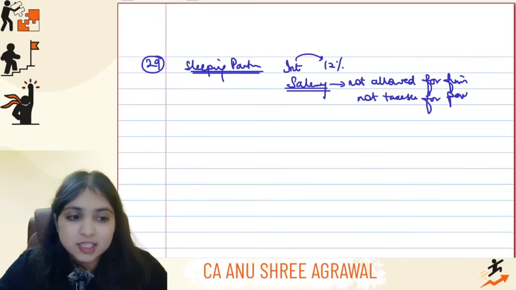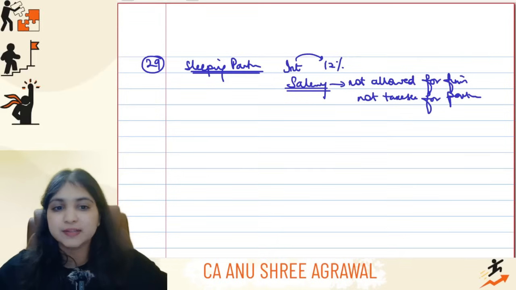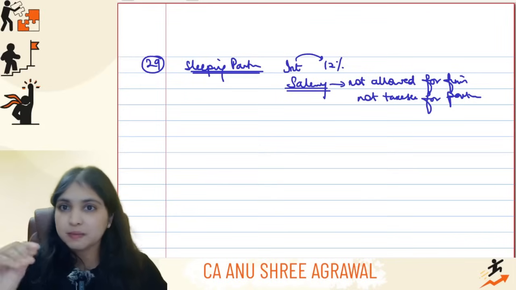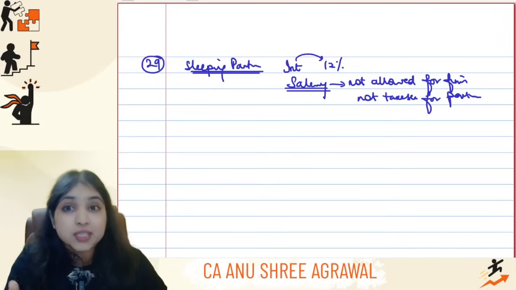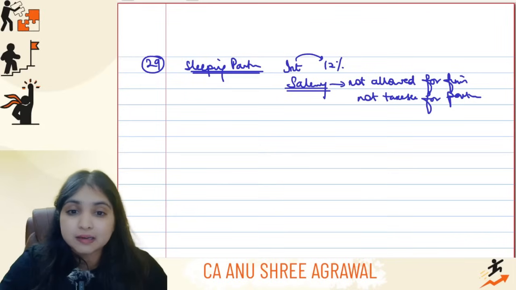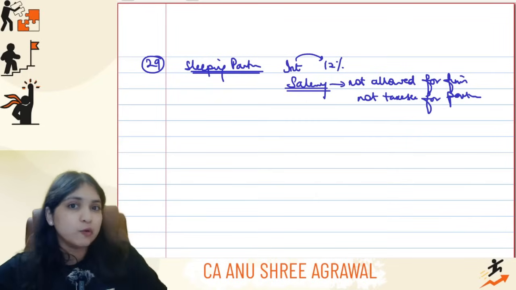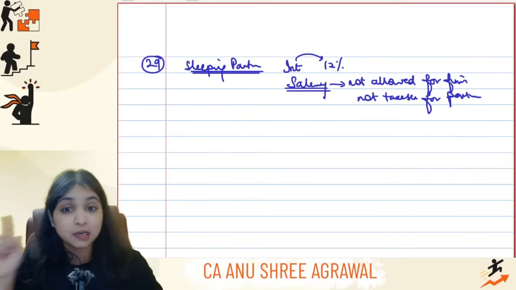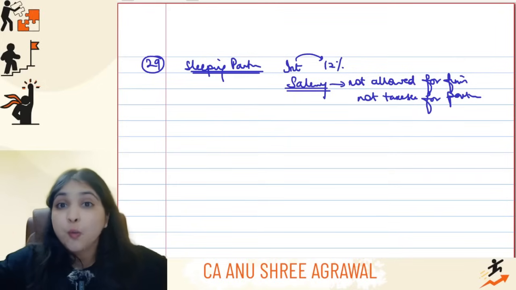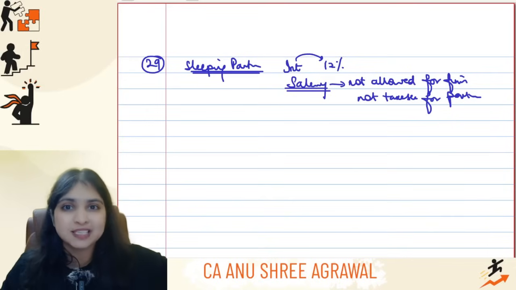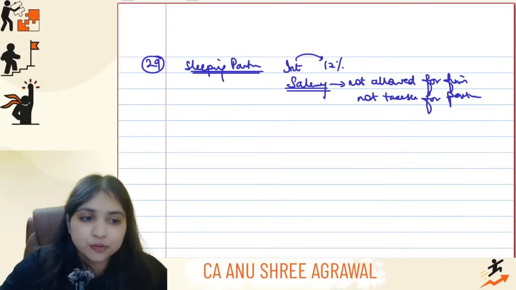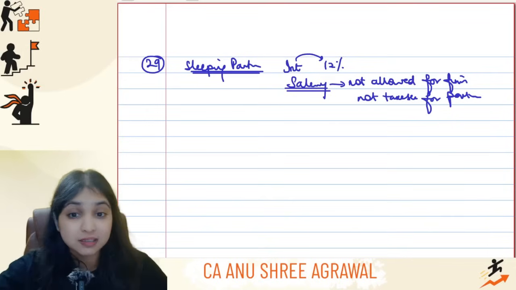Understanding? Interest will be the same thing only, whether active partner, whether sleeping partner, doesn't matter. Interest maximum 12% will be allowed. But when it comes to salary for sleeping partner, it will not be allowed for the firm. It will be fully disallowed for the firm. If nothing is allowed for the firm, nothing will be taxable for the partner, because when it comes to partners, whatever is allowed for the firm only is taxable for the partner. So if nothing is allowed for the firm, nothing will be taxable for the partner. This is for sleeping partner.